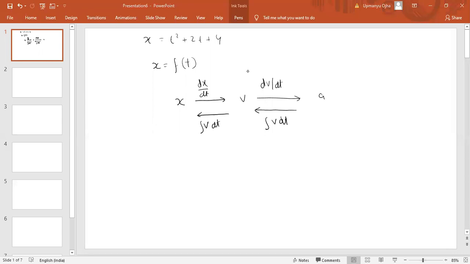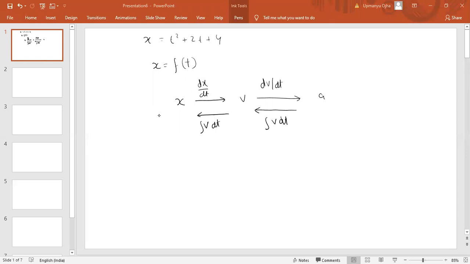Okay. So from displacement to velocity, differentiation. From velocity to acceleration, differentiation. A to V, integration. Then V to X, integration. Like this we have to do. Fine, so that is the use of integration.